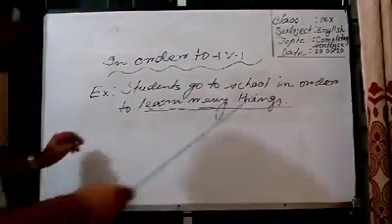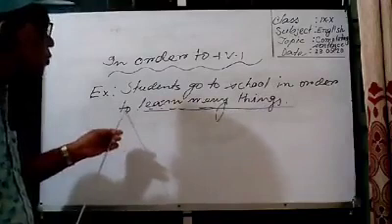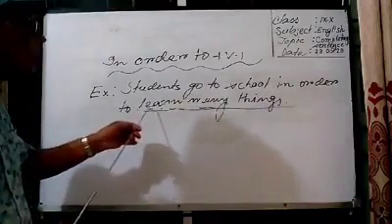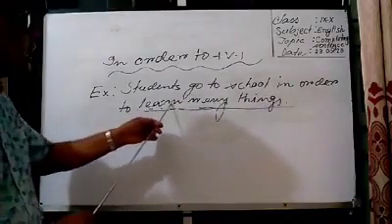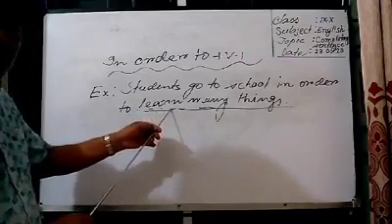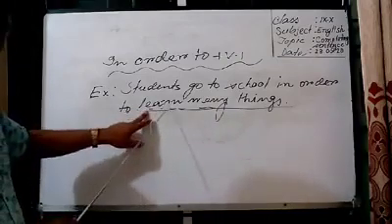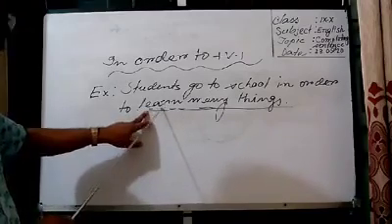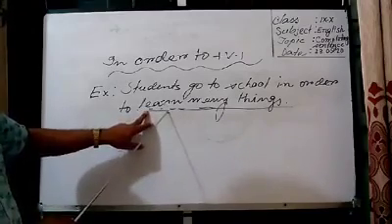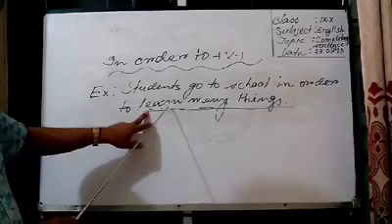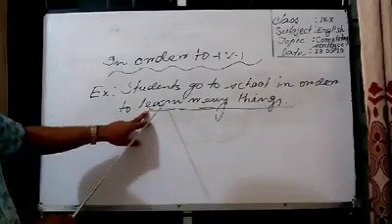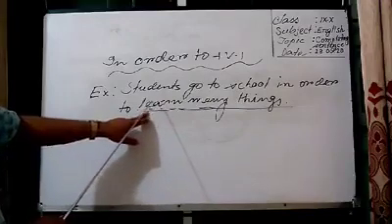Look at the board. After in order to, I have used learn, L-E-A-R-N. It is of course a present form of verb. Learn is in the present form. The past form of learn is learnt, L-E-A-R-N-T, or learned, L-E-A-R-N-E-D.